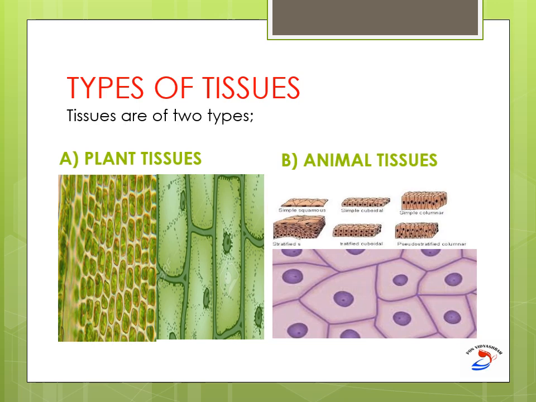Here we are going to see about the types of tissues. What are the different types of tissues? Plant tissues and animal tissues. Can you see the picture? Plant tissues are always green in color, due to the presence of chlorophyll. You can also see one important component, the cell wall, which is very different from animal tissues. The cell wall is a very unique feature of a plant cell, whereas in animal tissues you can see irregular shaped structures of various types.